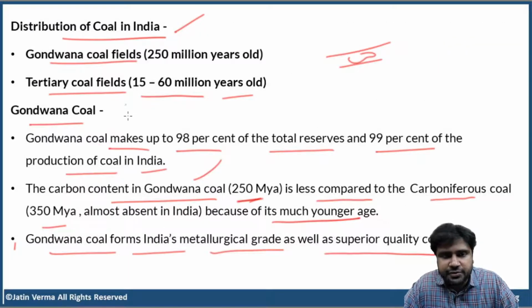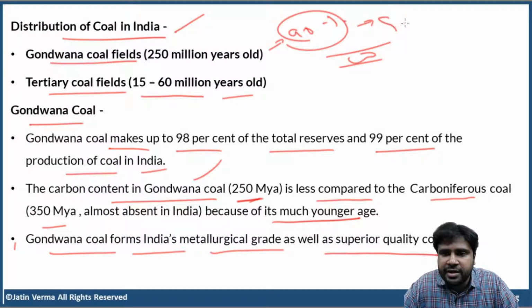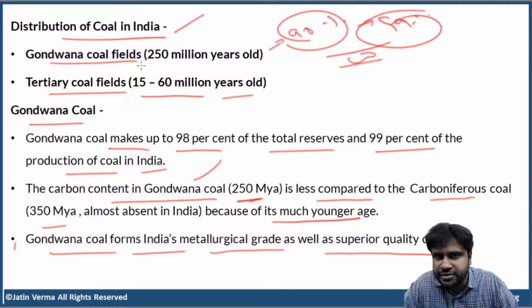Did you understand this first? Coal in India is found in two coal fields, Gondwana coal field and tertiary coal field. Clear? Gondwana coal fields, 98% of the total coal reserves in India and 99% of coal production in India coming from Gondwana coal fields. Why are we calling it Gondwana coal fields?